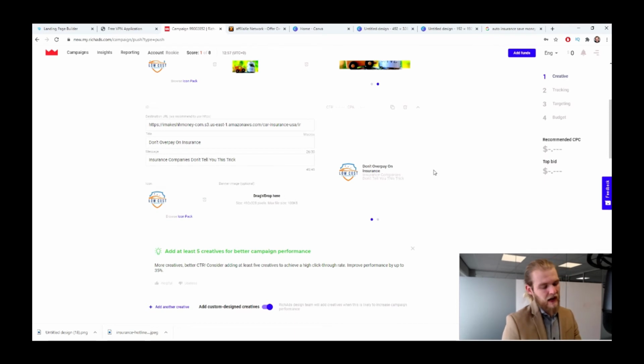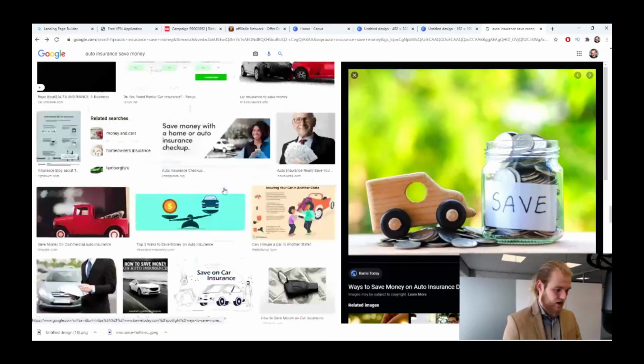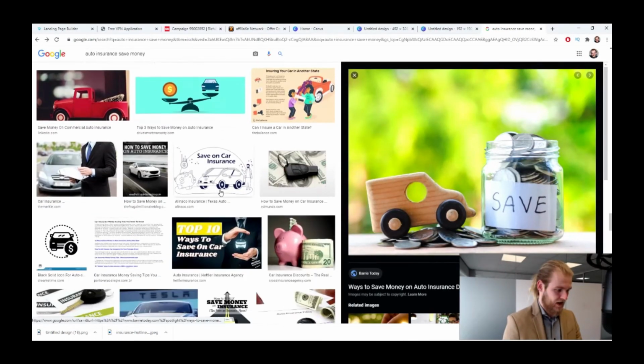It's okay. In an ideal situation, you want to mix and match the icons as well so that you gather some data on the icon to check, okay, which icon is best performing. But more importantly, you want to have different banner images. So let's just look for another one, just as an example.